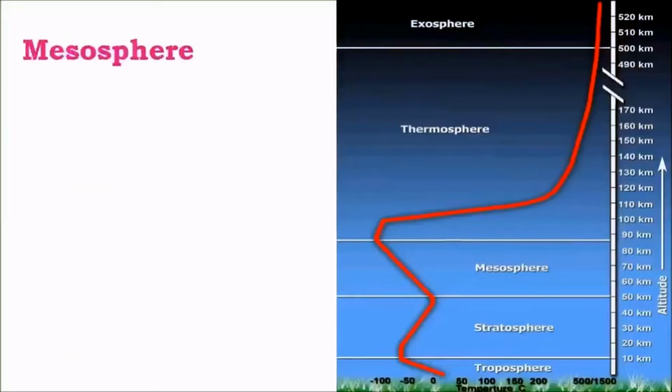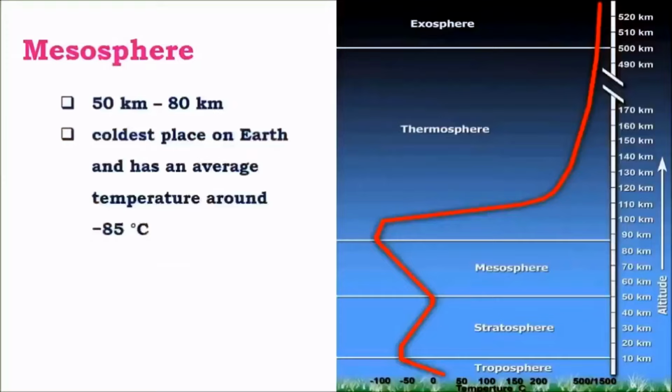The next layer is the mesosphere. This layer extends from 50 to about 80 to 85 to 90 kilometers. And this is the coldest layer on Earth. Its average temperature is about minus 85 degrees Celsius. At the poles, the lowest temperature recorded is about minus 82 to minus 90 degrees Celsius, in the Antarctic region. And this region called the mesosphere has an average temperature of about minus 85 degrees Celsius. That is how low temperatures could go, and it could reach much lower, like minus 100, minus 120 degrees Celsius.